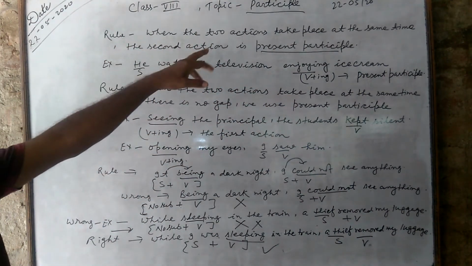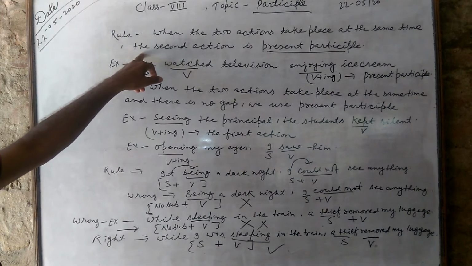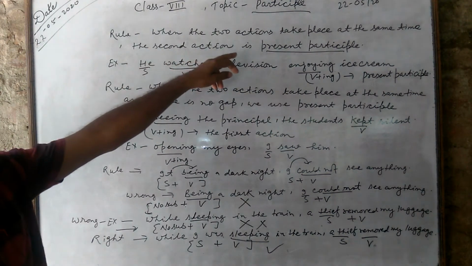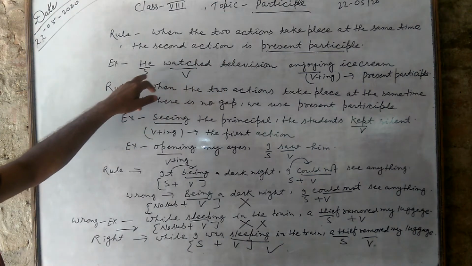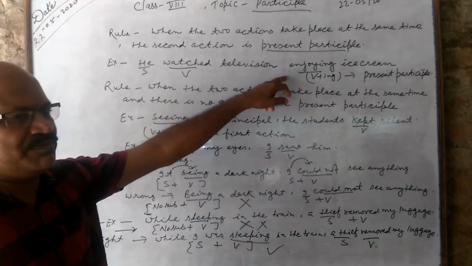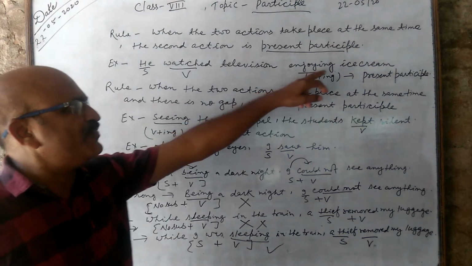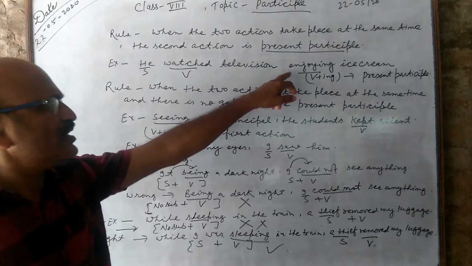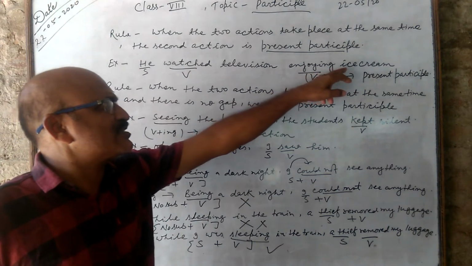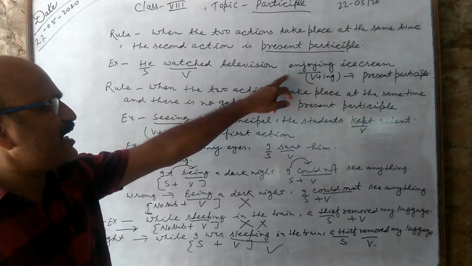When two actions take place at the same time, the second action is present participle. I have written here, he watched television. He watched television enjoying ice cream. Here enjoying is an adjective because it qualifies ice cream. Ice cream has come here. Enjoying qualifies ice cream, so it is an adjective.